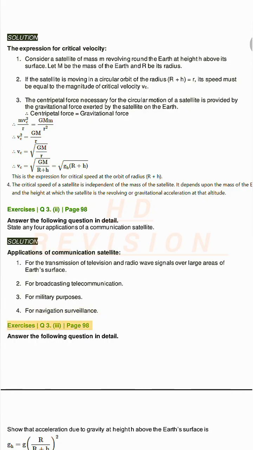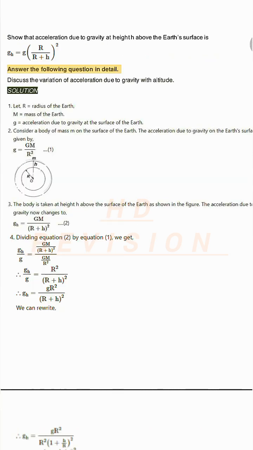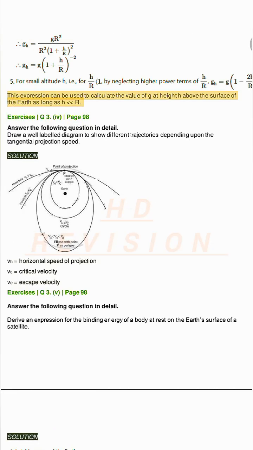Exercises Q3. Page 98. Answer the following question in detail. Show that acceleration due to gravity at height h above the Earth's surface is given by the expression. Discuss the variation of acceleration due to gravity with altitude. Solution. This expression can be used to calculate the value of g at height h above the surface of the Earth as long as h is less than R.